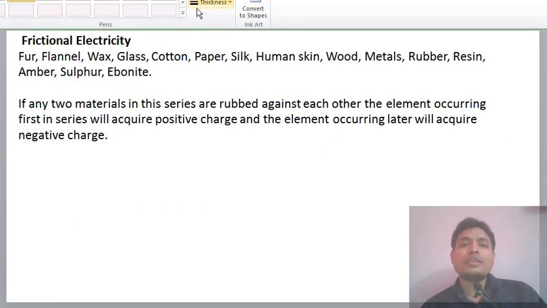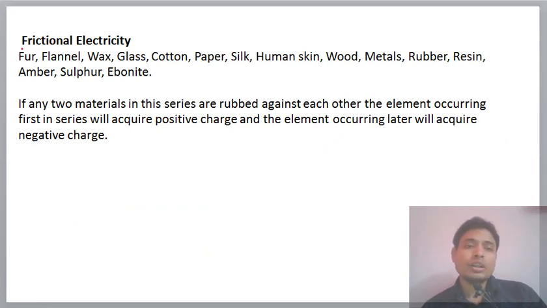Now after that, since this electricity, this property of attraction, arises due to rubbing, due to friction, that's why it is called frictional electricity or static electricity.